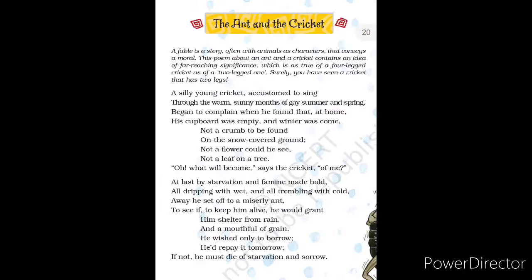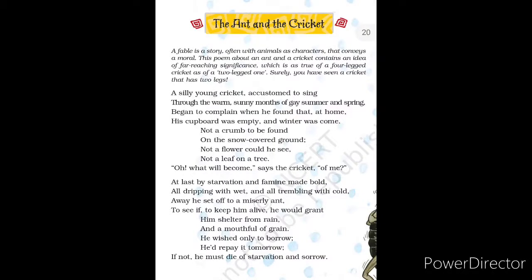Let's see the first stanza's explanation here. There was a young silly cricket. He used to spend all his time singing in the warm summer and spring months, not realizing. So here the cricket is a lazy character. He won't work in the summer, and he won't realize that these months were also meant for work.